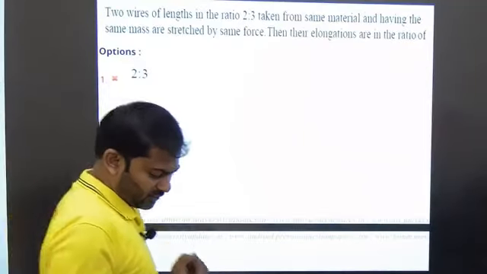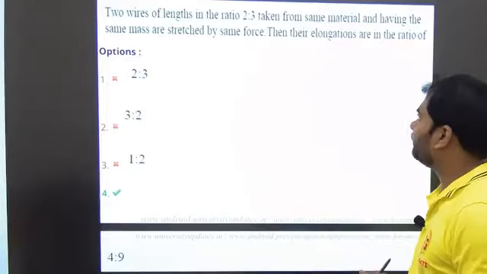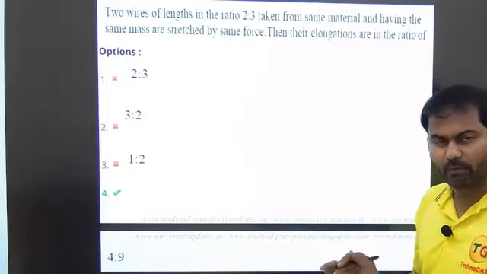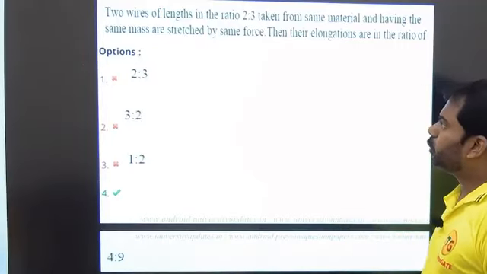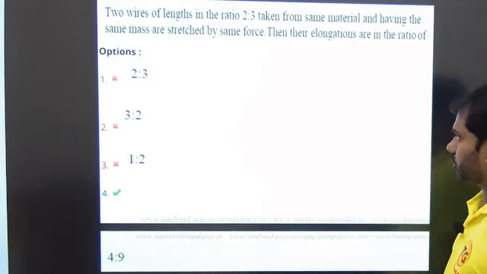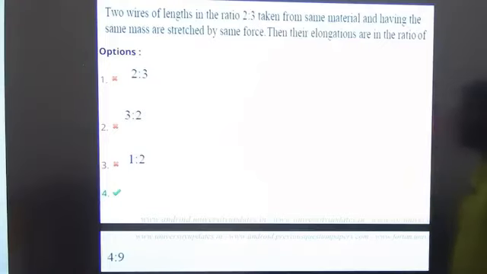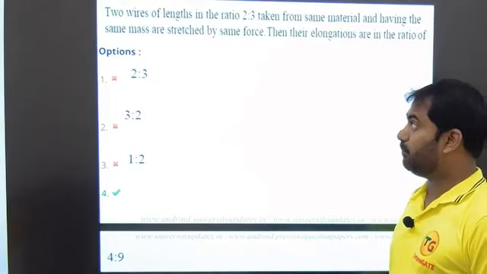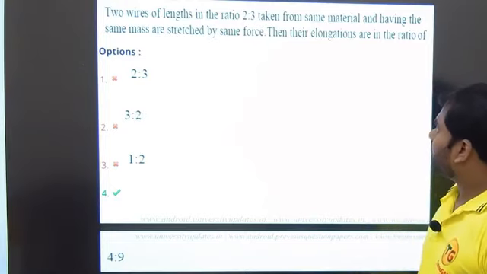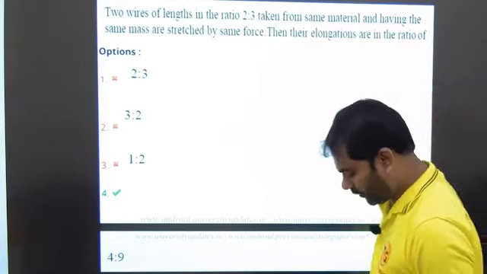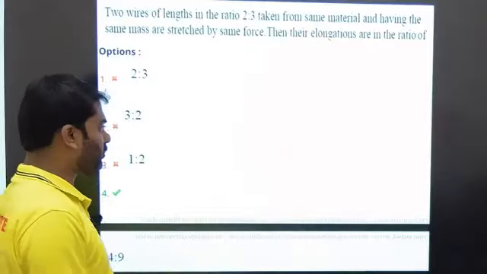So let us look into this. This question is little tricky. It is not a straightforward formula based question. So let's try to understand this. It is given that two wires of lengths in ratio 2:3 taken from same material and having the same mass are stretched by same force. Then their elongations are in the ratio of. So let us take the data given in the question.